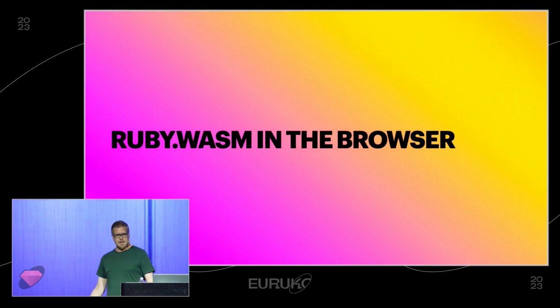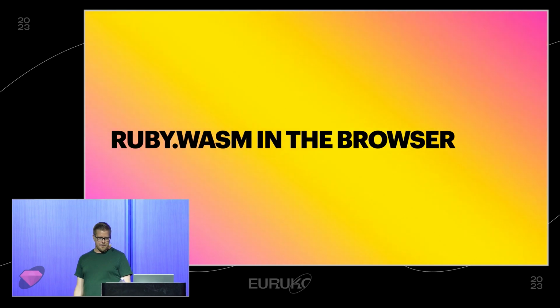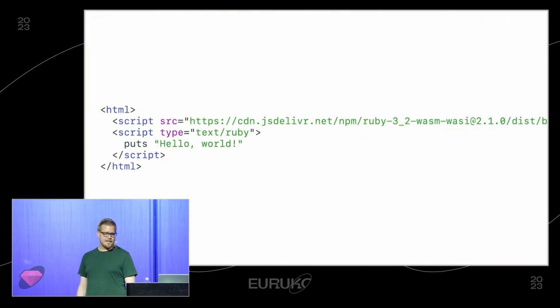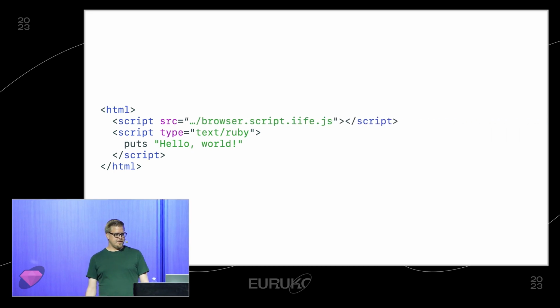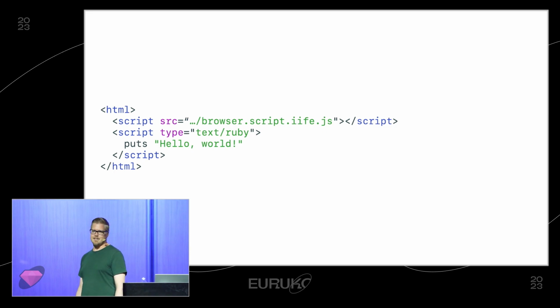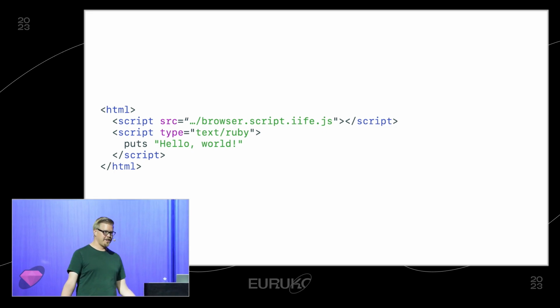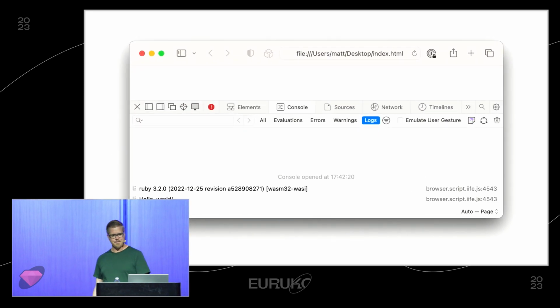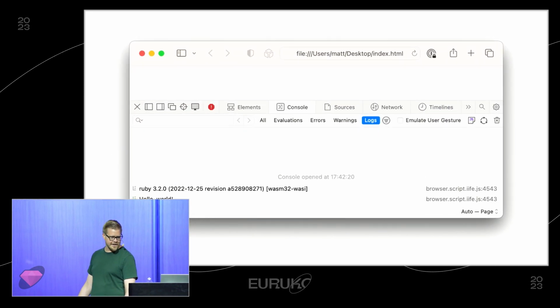But yeah, how can we use ruby.wasm in the browser? I think the simplest example is something like this, where we just load the library in a script tag, and then we can have Ruby script tags on the page, and they work. So this will print hello world to the browser console, which is, of course, very exciting for everybody.